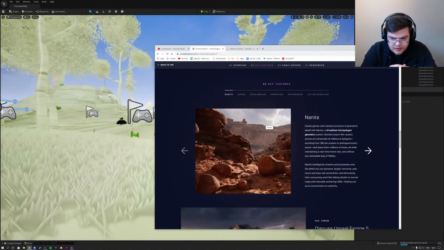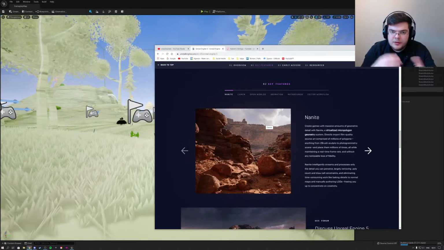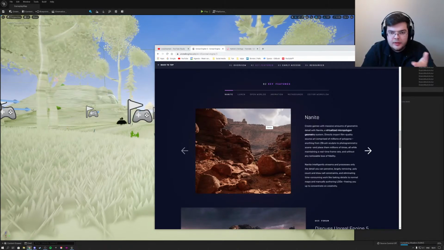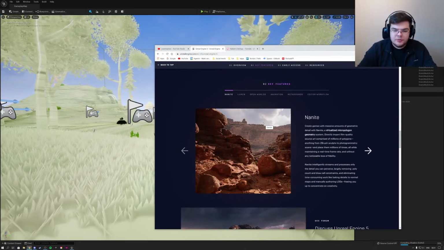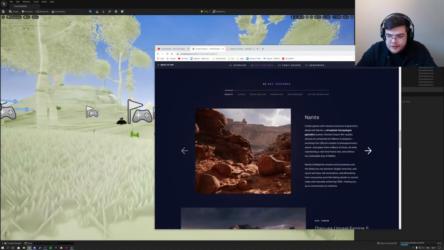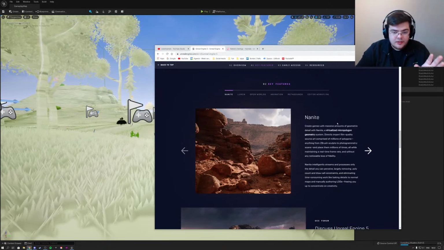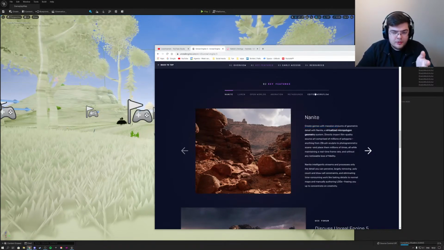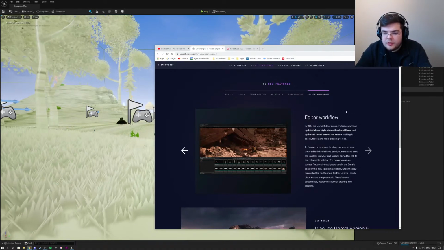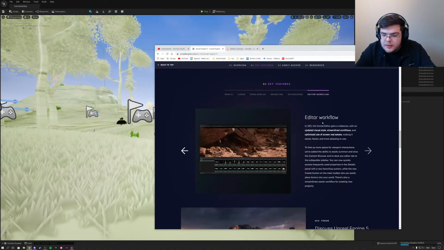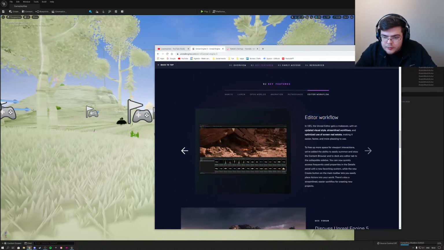So I'm just interested in how I can use Unreal Engine to make my Steam games, whether that's a horror game, racing game, platformer, or third-person shooter like Coin Battle. I'm just curious what the difference is for me. But so far it looks like it's only a visual difference. They did say that they updated Blueprints, so I'm curious what they added there. The only thing that's really important for me is this editor workflow that they changed.